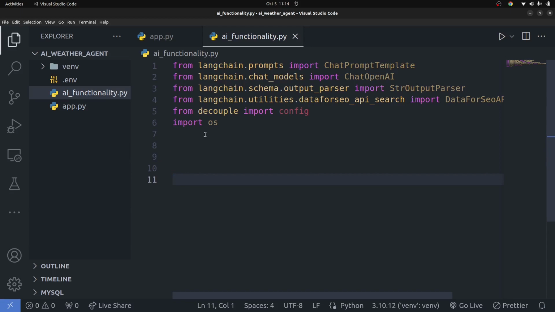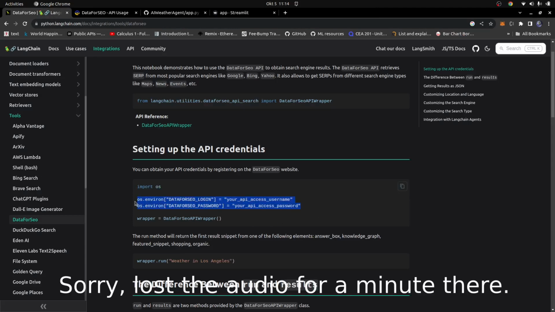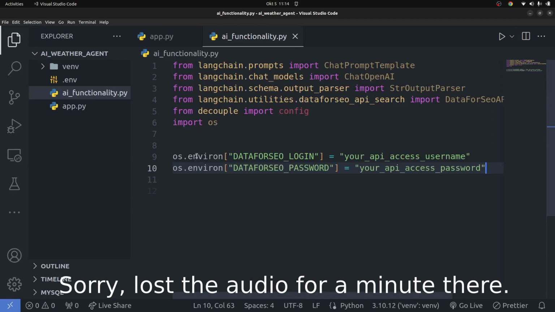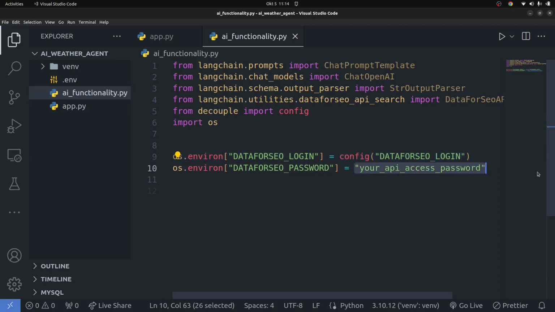So I'm going to go ahead and set up a couple of things. The first thing I'm going to do is set up the DataForSEO API wrapper, and you can find all the documentation right here. So you need to set up this right here. I'm going to copy this and paste it here. Now these keys are going to be basically config, and then finally passing these keys. These are the keys that you use in our environment variable file right here. So if you use a different key, make sure that you use the same keys in here. Okay, so I'm going to copy this and move it right here, and then copy this and paste it here as well. Good.